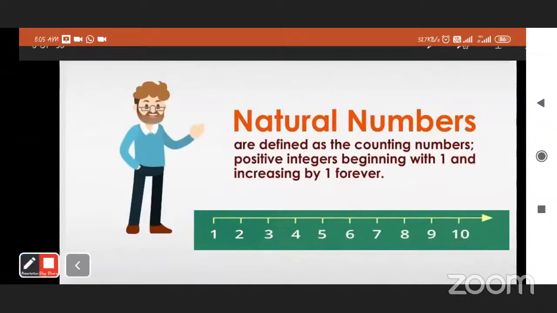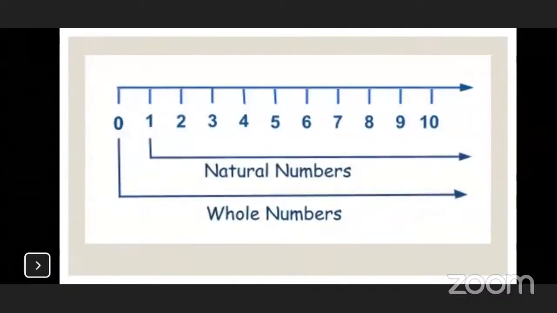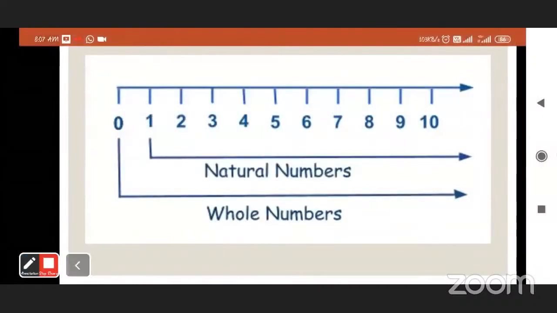Now, see the next one. Here, the number starts from 0. See here, numbers that start from 0 are known as whole numbers, and numbers that start from 1 are known as natural numbers.